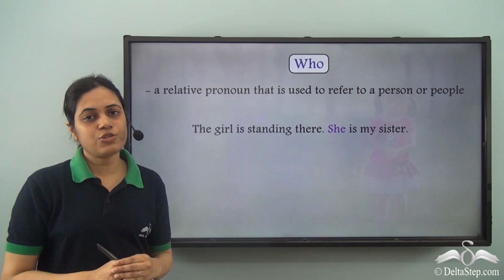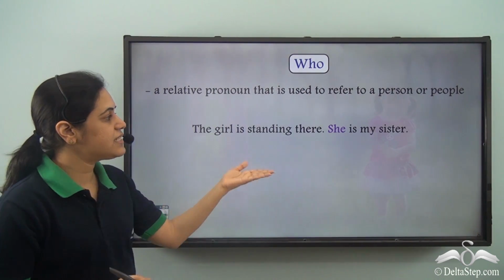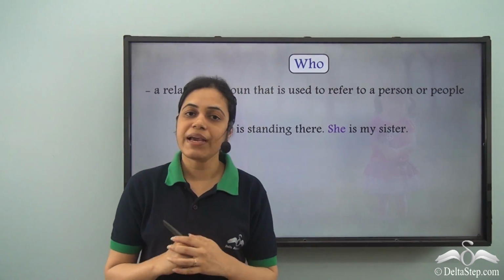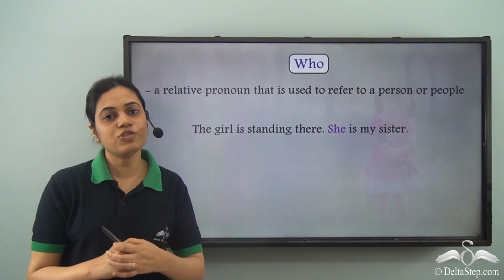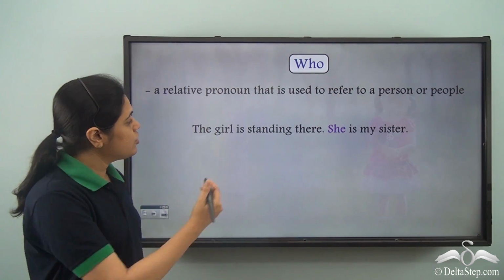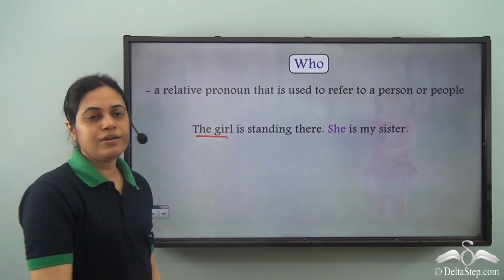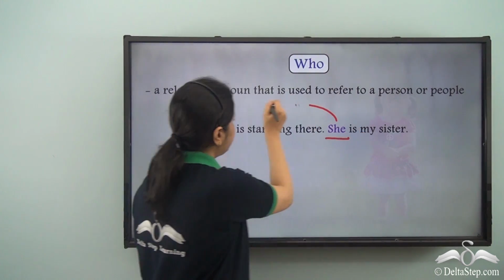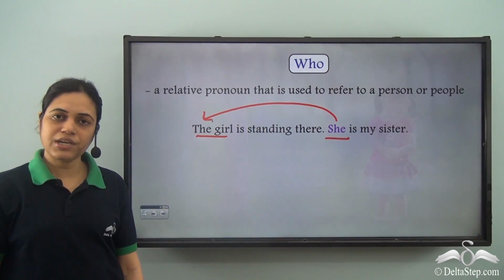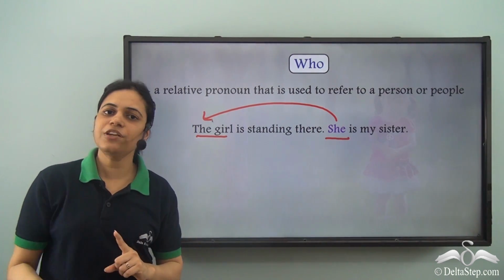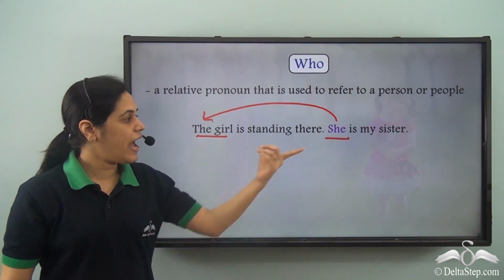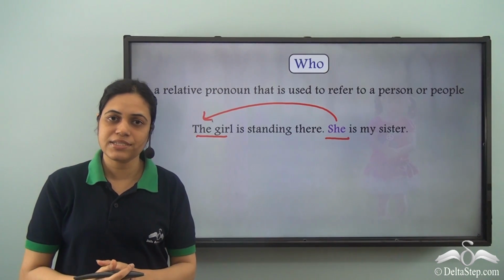So we have these 2 sentences here. The girl is standing there. She is my sister. So how can I join these 2 sentences using a relative pronoun? The girl is standing here, and she over here refers to the girl. So instead of she, which is a pronoun, I can use a relative pronoun and join these 2 sentences.